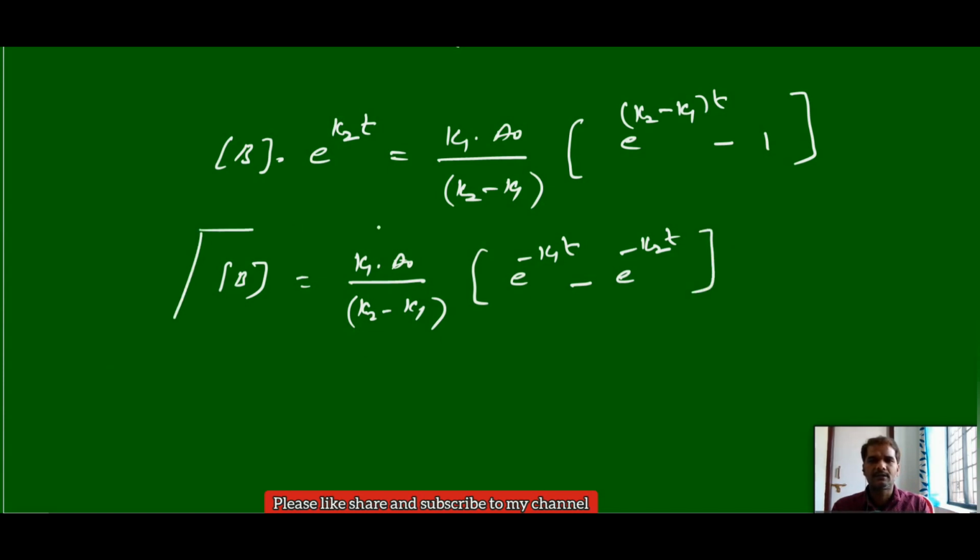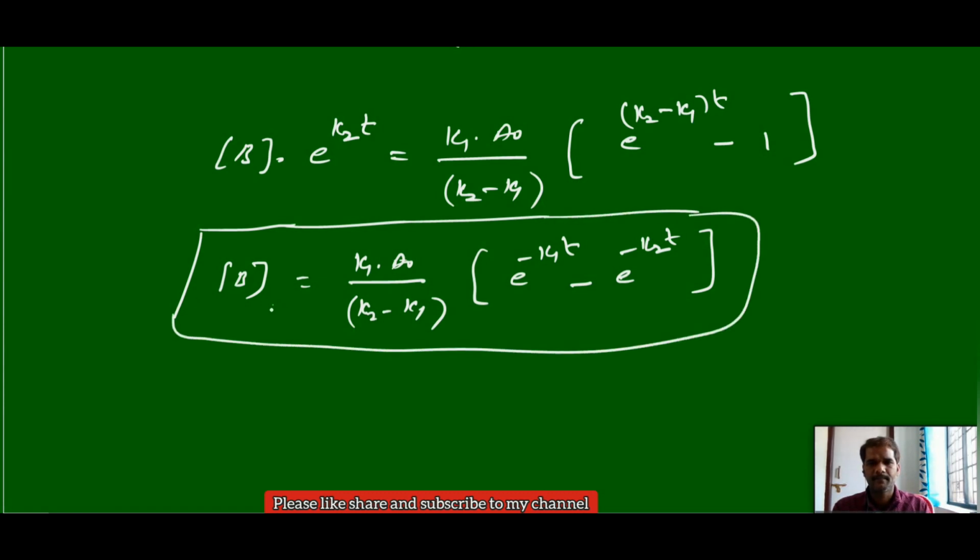And this is the concentration of B at a time t.